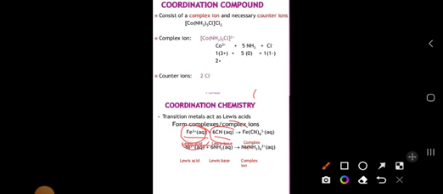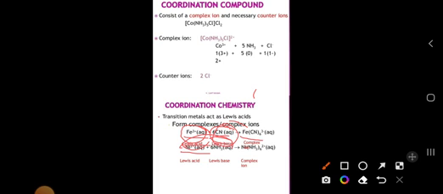The person who is giving is donating to the other person, so it is a Lewis base. By combining these two, we get a complex, which we call a complex ion.